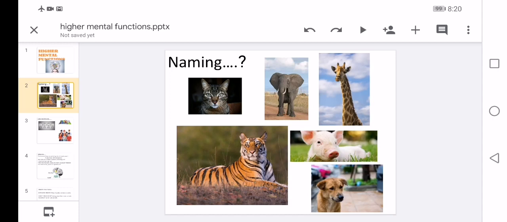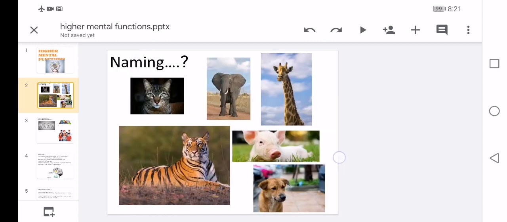We will place some pictures in a chart, and we'll ask the patient, name this, what is this thing, what are these animals. The patient will tell this is a tiger, elephant, giraffe, pig, cat, and finally dog. The patient may be slow, or very fast, there might be alterations too, but finally he will tell a few names by identifying those pictures.